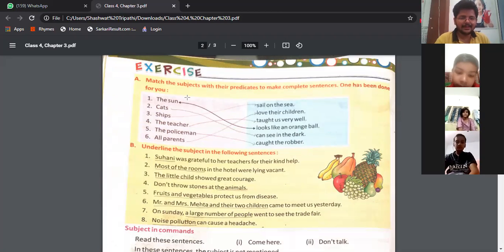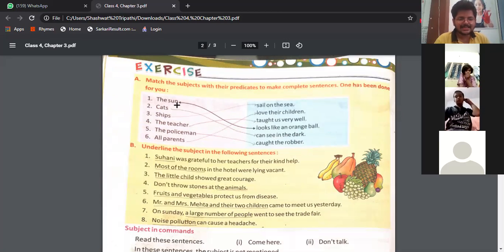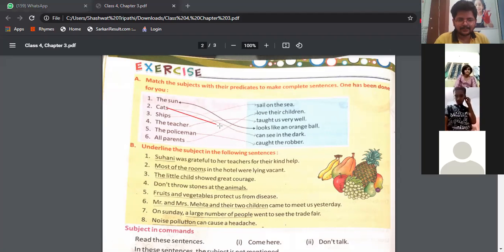The first is already done. The sun looks like an orange ball. Second question. Cats can see in the dark. Match. Cats can see in the dark. Okay?